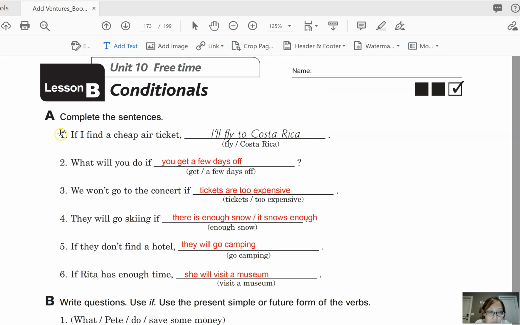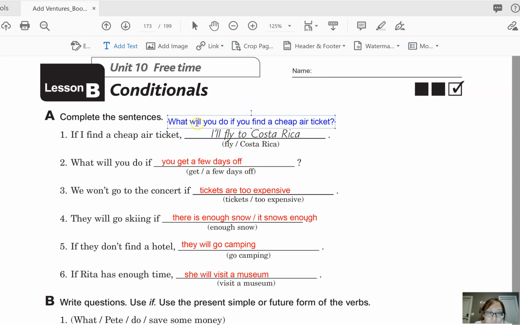Okay, so let's look at number 1. If I find a cheap air ticket, I'll fly to Costa Rica. So we can ask the question, what will you do if you find a cheap air ticket? Okay, and by the way, it's more common to say a cheap flight rather than air ticket. Okay, it's more common to say flight. So what will you do if you find a cheap flight? Okay, or you can even say airplane ticket, but we don't really say air ticket. But it's okay. So anyway, what will you do if you find a cheap air ticket?